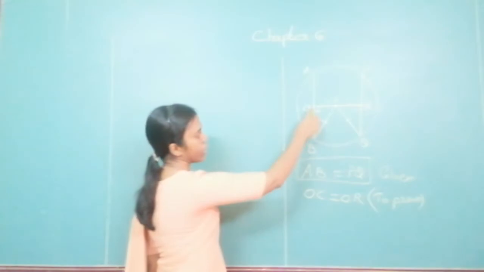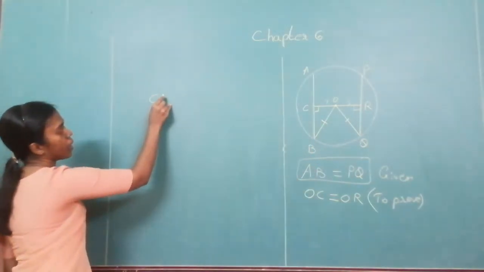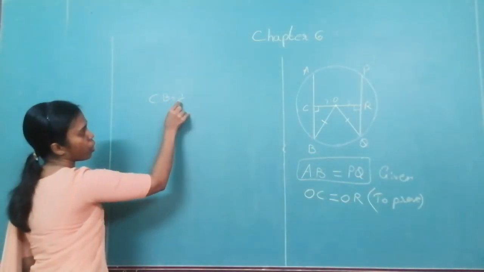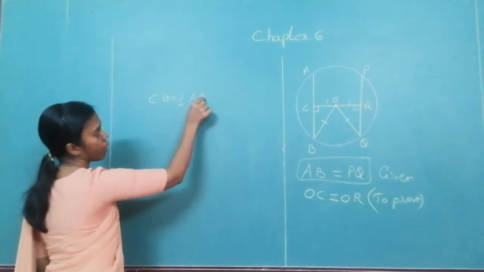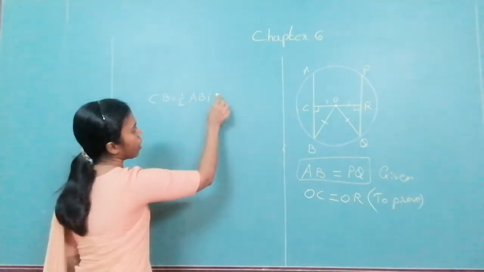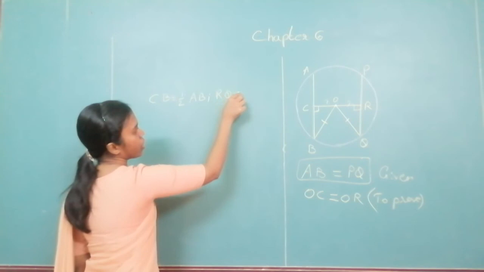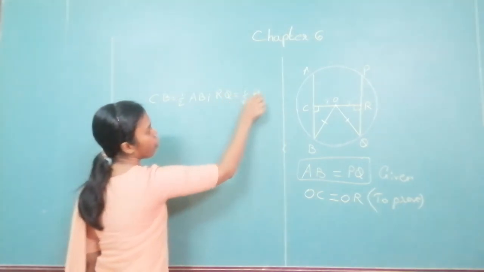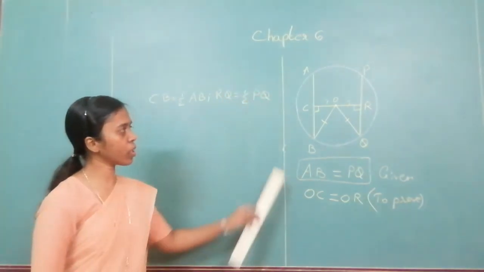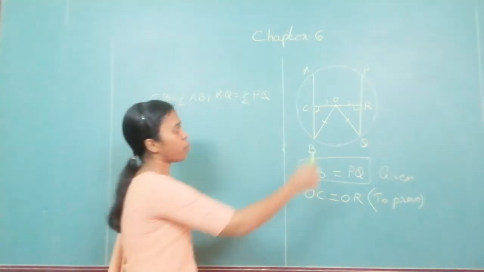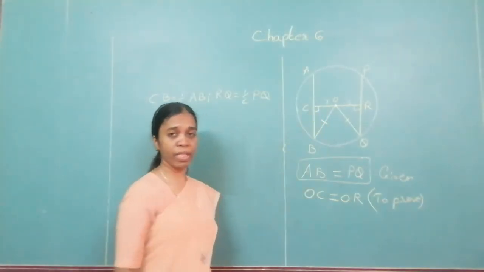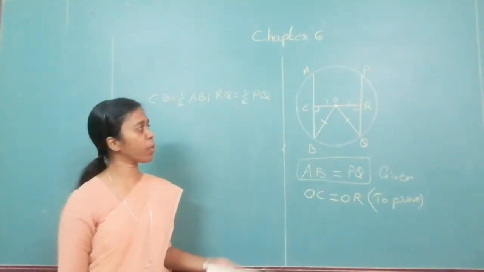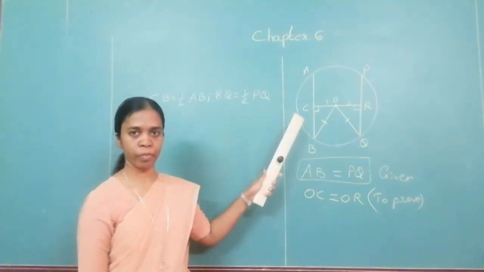Now look at CB. I can say that CB is equal to half of AB. Similarly, RQ is equal to half of PQ. You can see that in the diagram because this is a perpendicular drawn, and in the previous theorems we have already learned that the perpendicular bisects it.